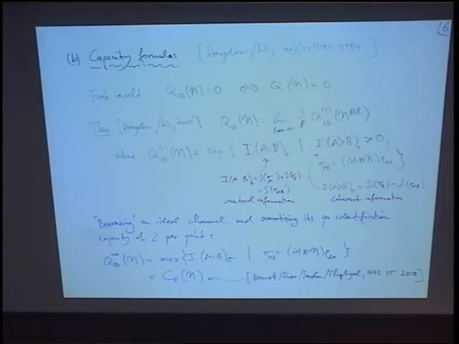So since this didn't look very nice, and since we knew already that a noiseless channel has capacity 2, we came up with this idea, what happens if you can amortize? So let's say you are allowed to borrow a number of noiseless channels. So it's a bit like this idea of having access to extra communication in the common randomness theory, which of course then later you have to pay for, because you can't just take arbitrary communication, because that would allow you to do anything in this kind of game. So we are allowed to borrow an ideal channel, an ideal qubit, but then we have to amortize it at the proper cost of 2 per qubit, as we know.